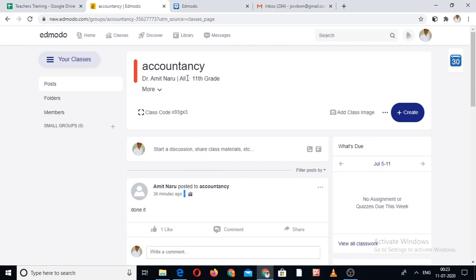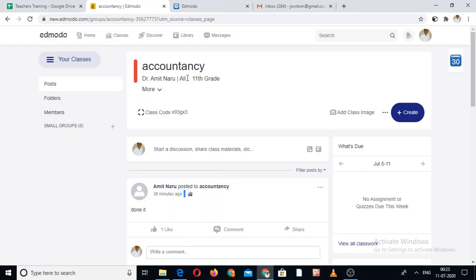If you are the teacher of commerce and you create 3 classes, accountancy, economics and business studies, you can do that, and you can separately deal with the students of different subjects. So this is one of my pages, particularly about the accountancy of the 11th standard.